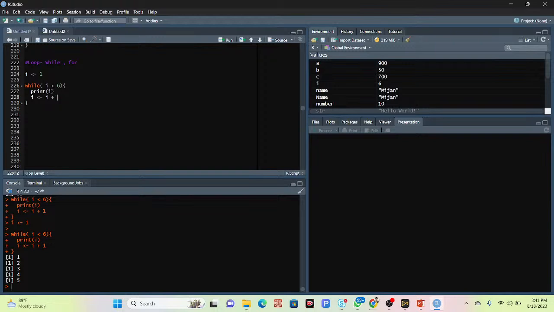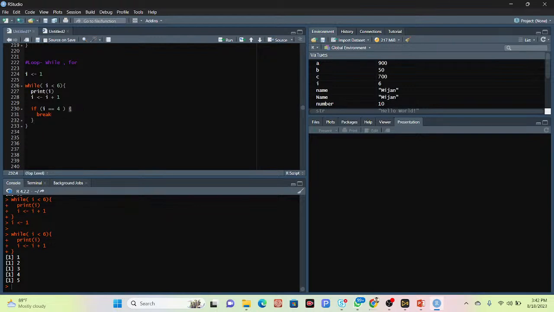I simply use an if statement: if i equal 4, then it will break. Break means stop the loop. So I put a curly bracket and simply use the break function here.